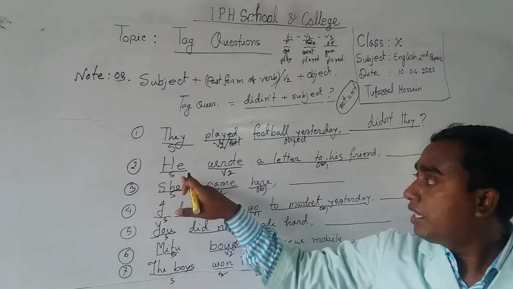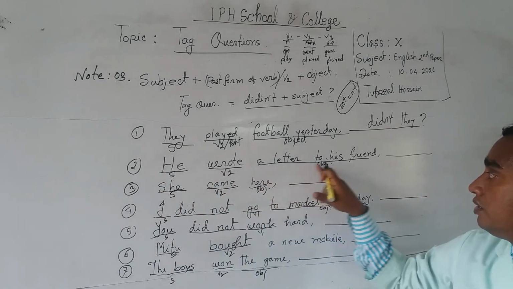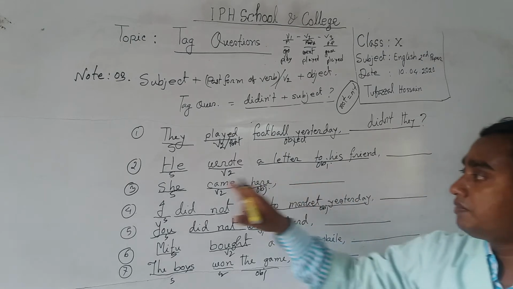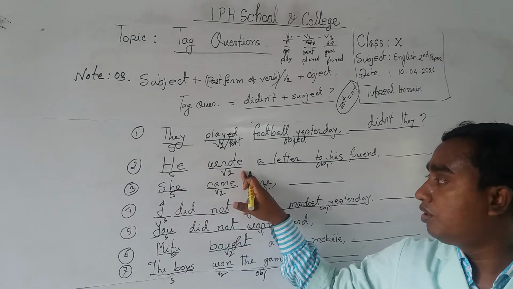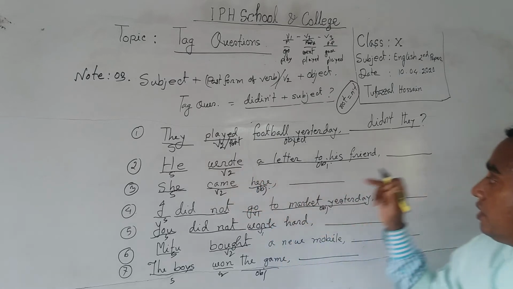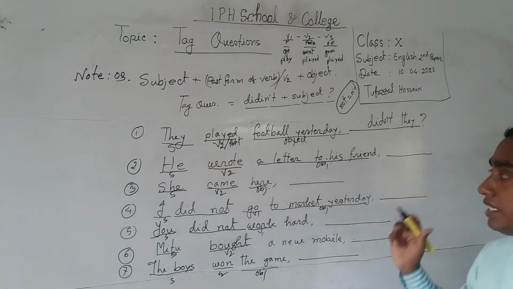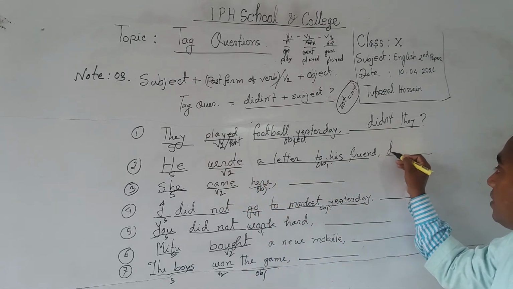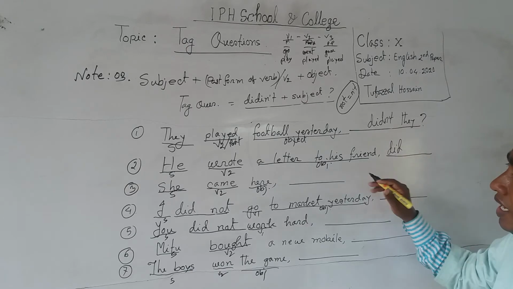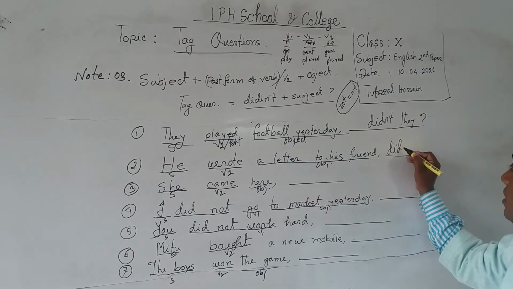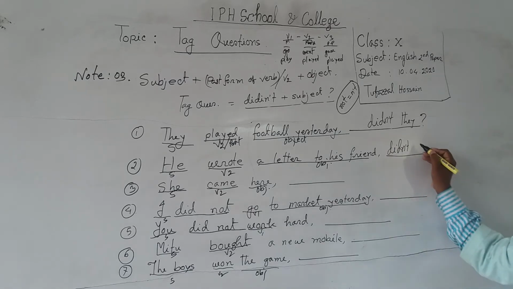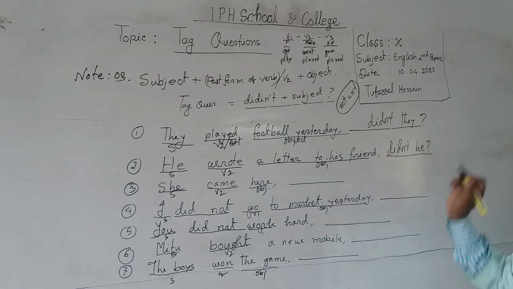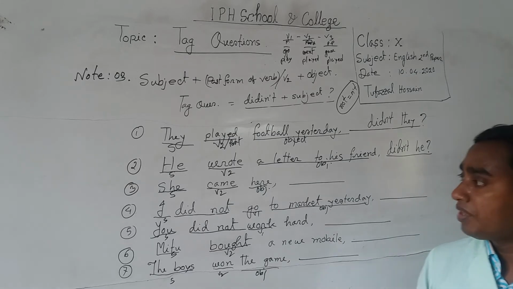Number 2, he wrote a letter to his friend. Here at first we identify the subject and wrote. This is verb 2 or past form. So it is also an affirmative statement. That's why you have to take at first did, and as it is an affirmative statement, then with an apostrophe t, didn't, and the subject he. So it will be didn't he.